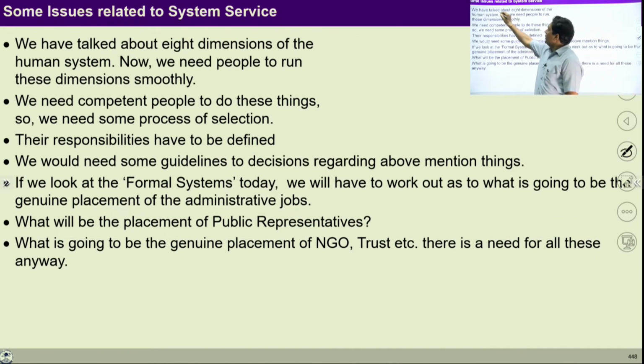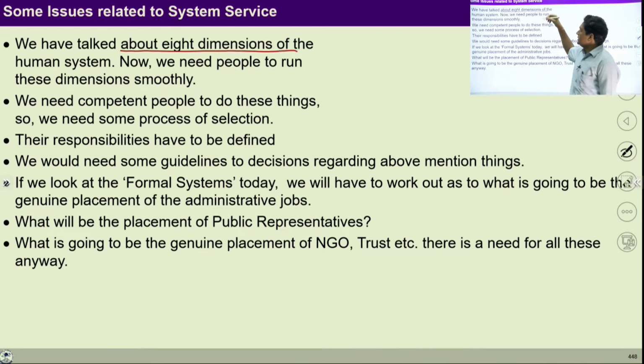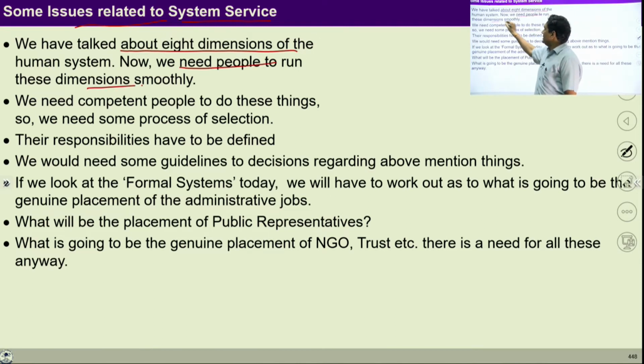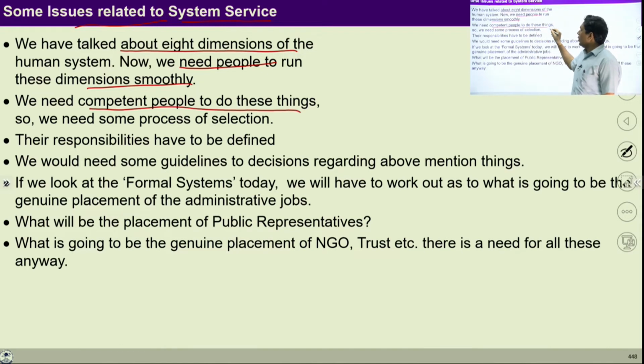So we have now talked about 8 dimensions of the human system, but when we are talking about the system services, there are also some issues. So we need people to run these dimensions smoothly, all those dimensions which we have studied. To fulfill all those requirements, competent people are required.